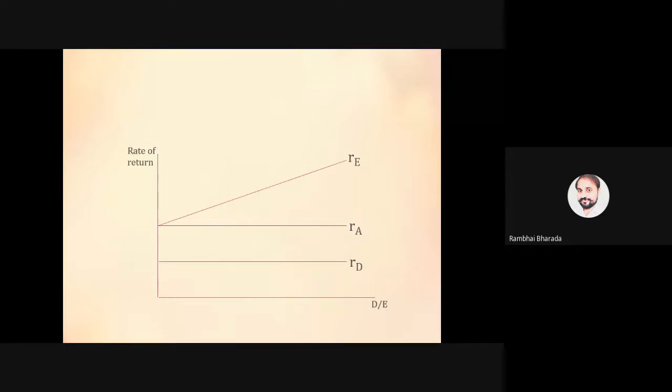So ultimately, the cost of equity, RE, will increase. See the upper line. Are we clear about the diagram?